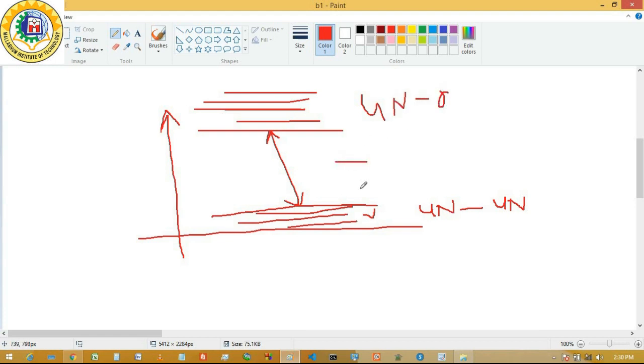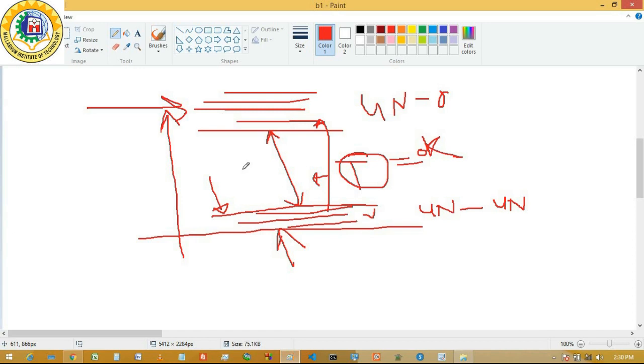Now if we give any excitation, that means in the form of temperature, then electrons can go from this level to that level. In the equilibrium state, in the absence of any temperature, or at 0 Kelvin, all of the electrons reside in the lowest energy states possible. So that is your valence band, and this is your conduction band.